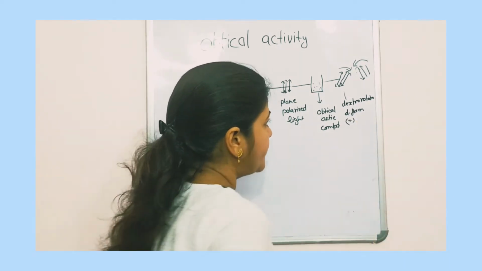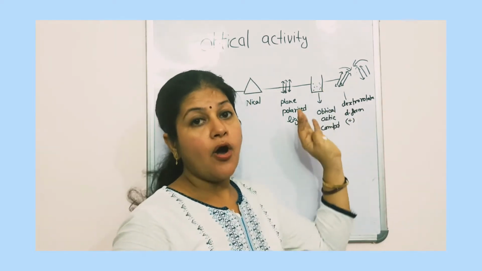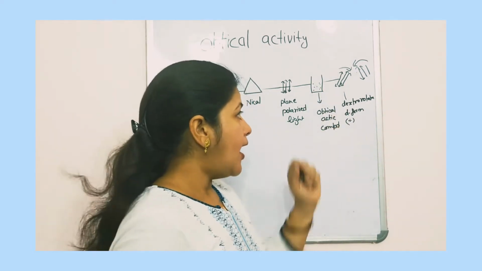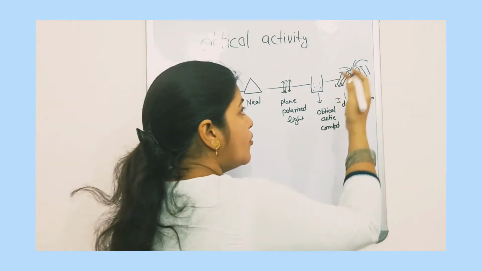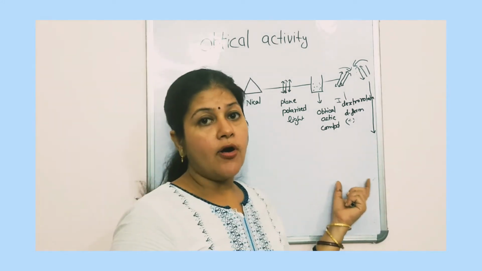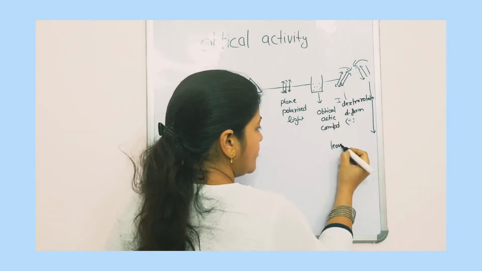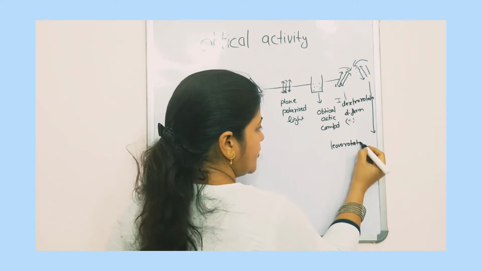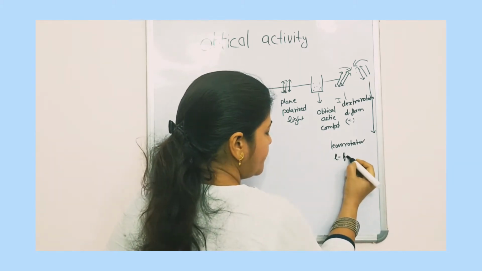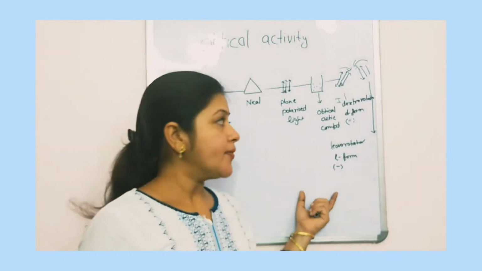Dextrorotatory rotates the plane polarized light clockwise, or to the right hand side. The second type of compound rotates the light anti-clockwise, or to the left hand side, and is called levorotatory or L form, represented by minus.